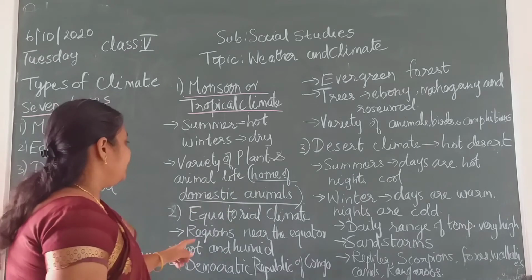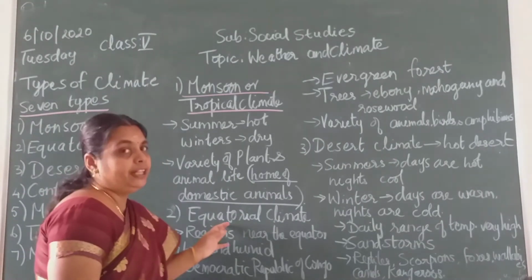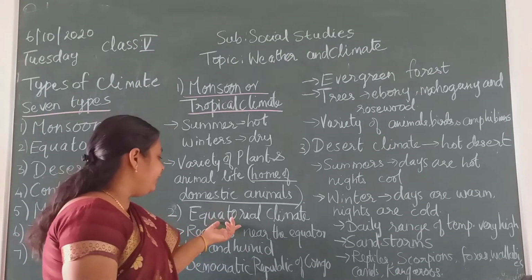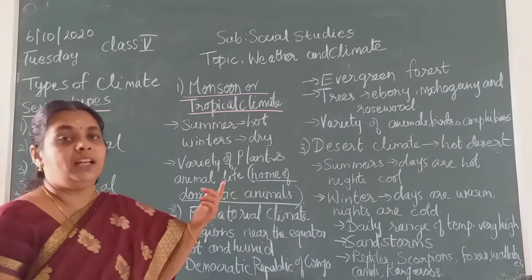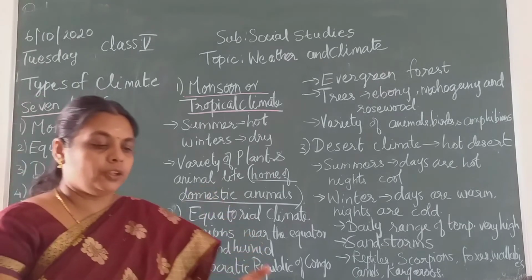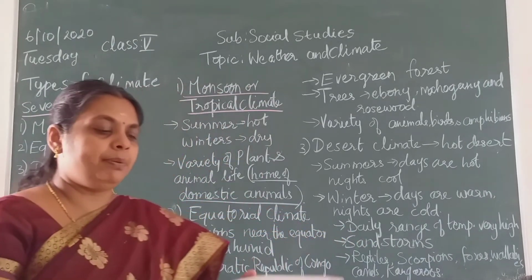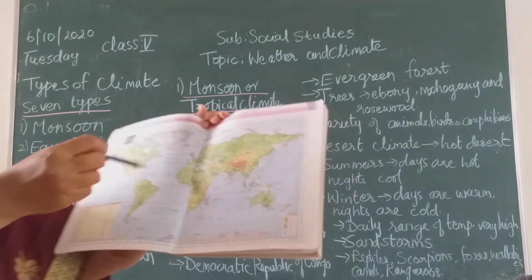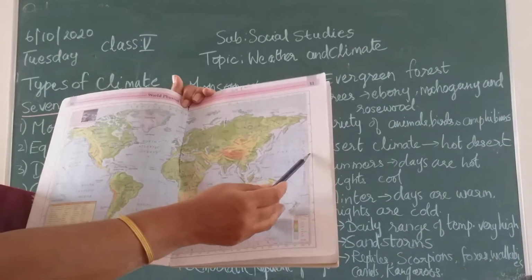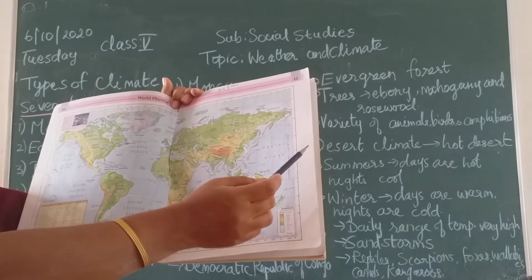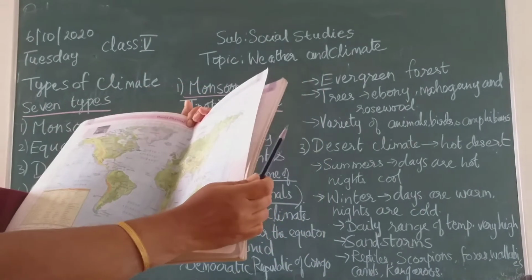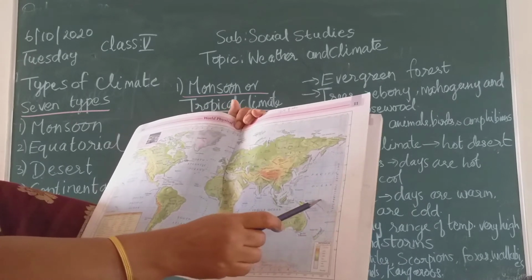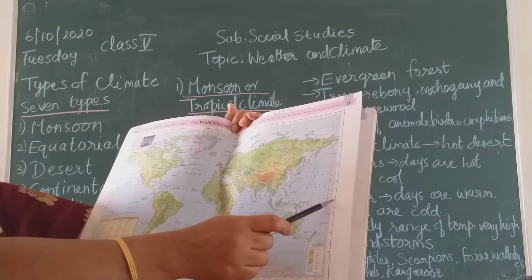Children, the next one is the equatorial climate. As we learnt in the previous class, where is the equator located? It is the greatest circle around the earth. I will show you in the map where the equator is. You can see the 0 degree in your map, that forms your equator.